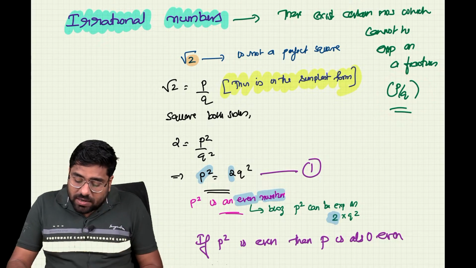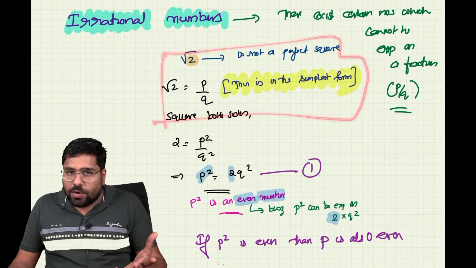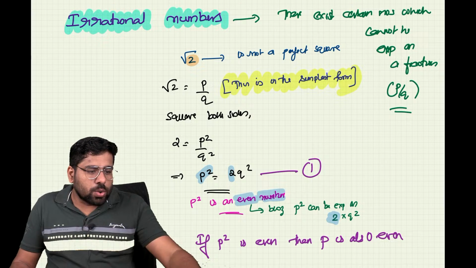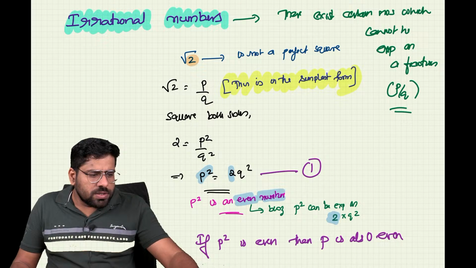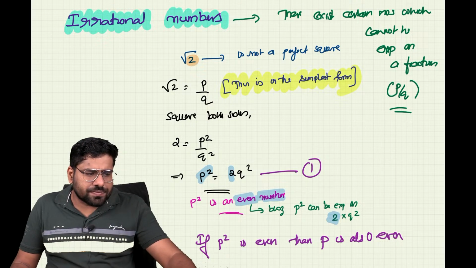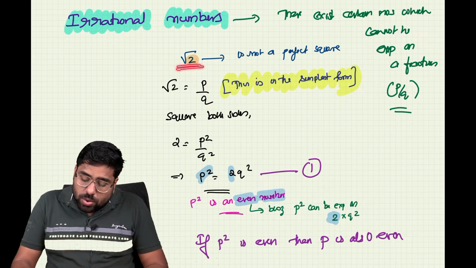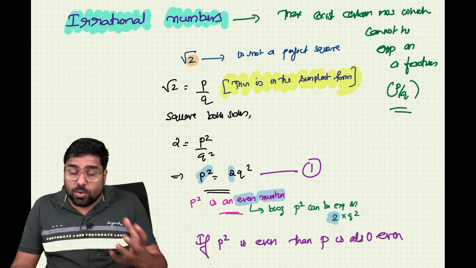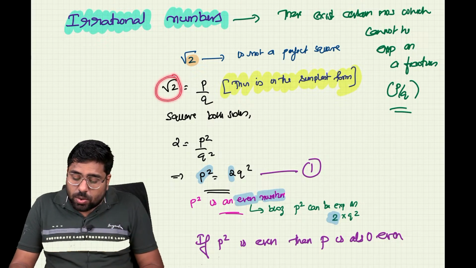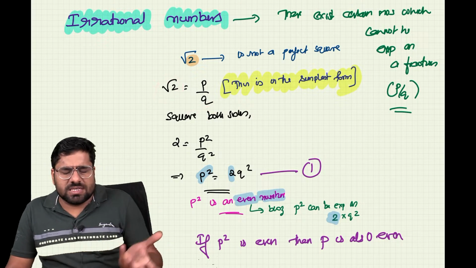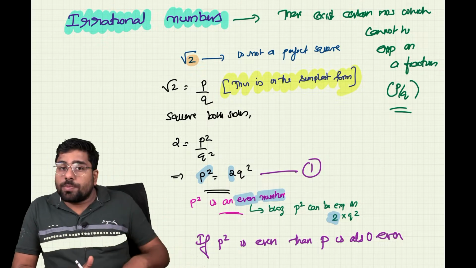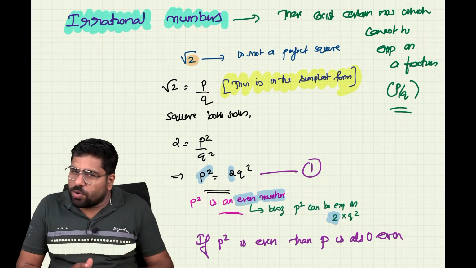Now let us come back, we have given you a proof also. What is that proof? We have a number called √2. Assume that we have a number √2. √2 is not a perfect square, because 2 is not a perfect square. So I am saying that it can be expressed as a fraction. That is a way of proof: we assume something and later prove that it is not possible. That is a way of proving in mathematics.